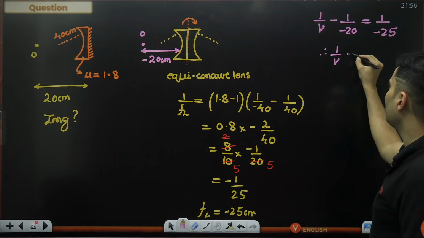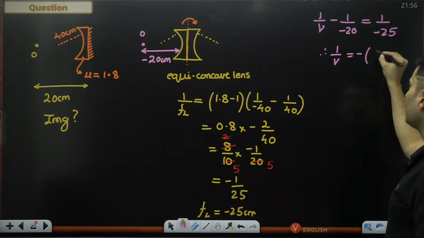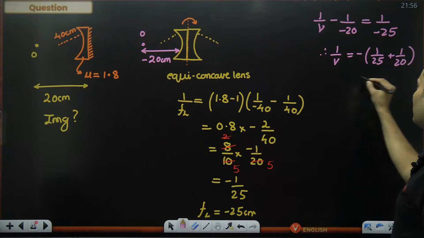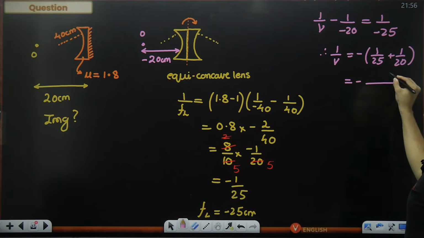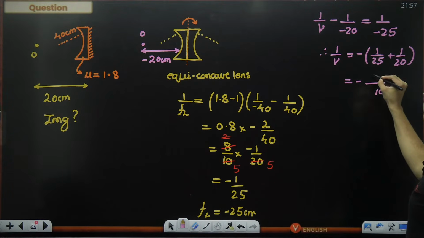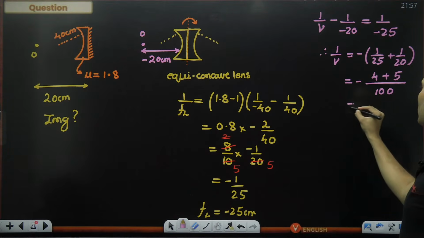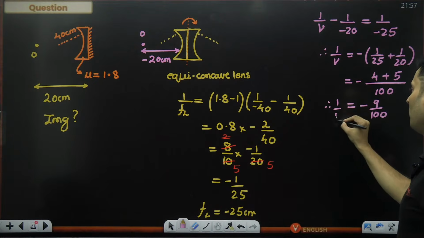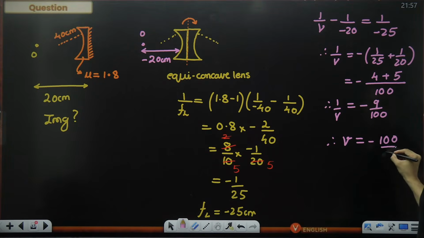Therefore 1 by V, this minus will become plus. On the other side will again become minus. So 1 by 25 plus 1 by 20. Negative sign I have taken out common. The LCM will be 100. 25 goes with 100 4 times. 20 goes 5 times. So this will be minus 9 by 100 is nothing but 1 by V. Therefore, image distance is minus 100 by 9 centimeters.